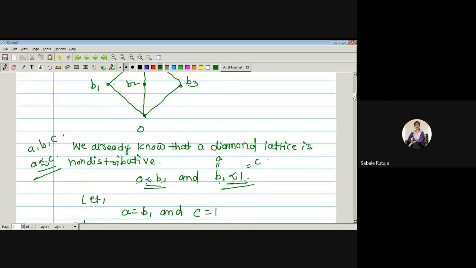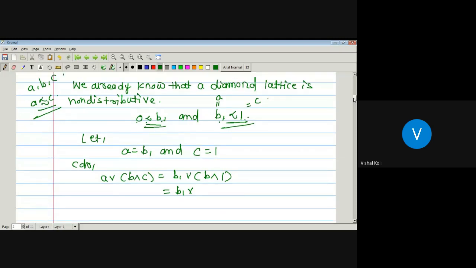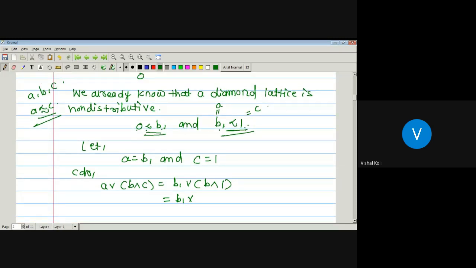0 precedes B1 and B1 precedes 1. That is, here are the two possibilities for B1. Similarly for B2 and B3. Now, first for this case, as B1 precedes 1, we will take the value of A as B1 and the value of C as 1, since for a modular lattice we have to take A precedes C. So here we have taken A as B1 and C as 1.